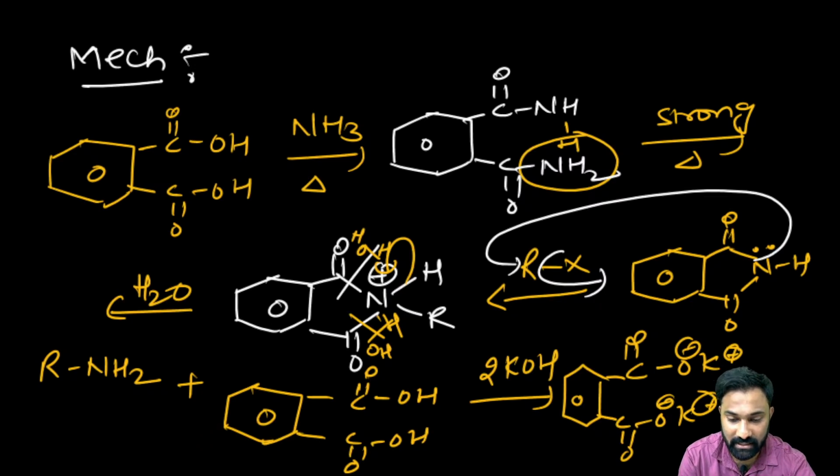Aromatic primary amines cannot be created from the Gabriel phthalimide synthesis. My dear friends, you have to be very careful.